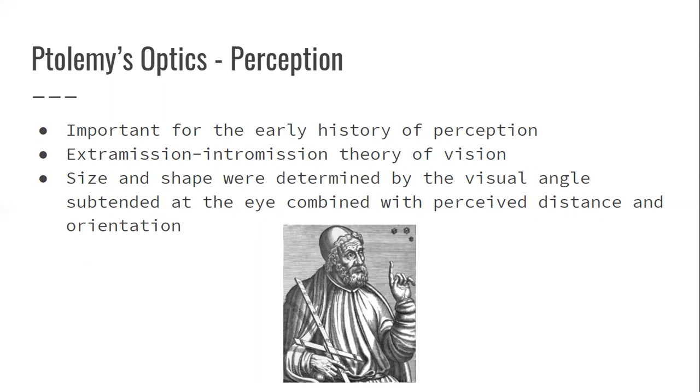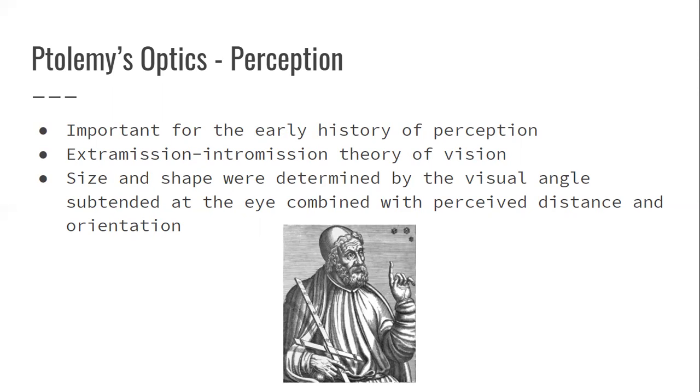So size and shape, though, were determined by the visual angle, attended at the eye combined with the perceived distance and orientation. So this was one of the early statements of size, distance, and variance as a cause of the perceptual size and shape constancy, which was supported by later researchers and scientists.